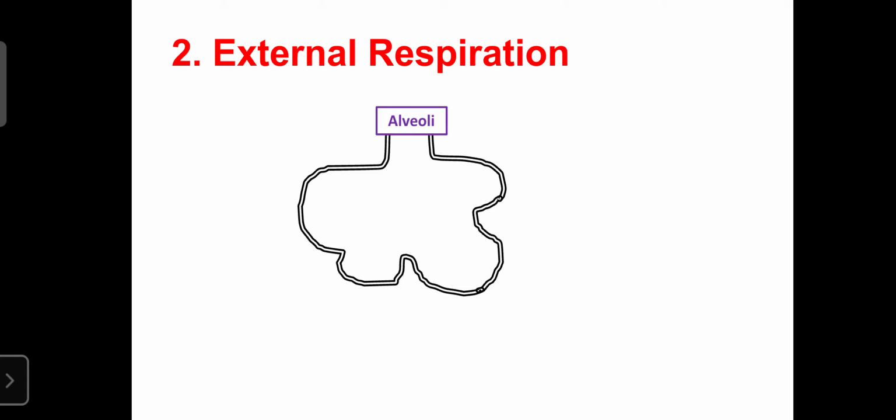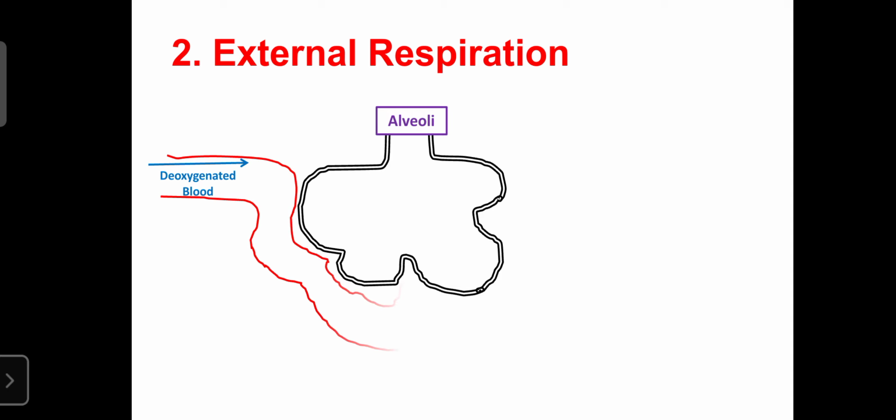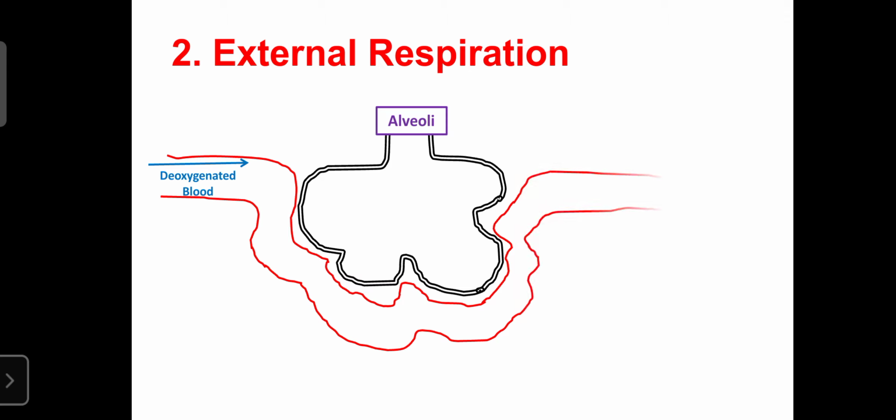So that is the alveoli, and that is the deoxygenated blood. It passes along the alveoli. The blood vessels are a lot of capillaries surrounded by the alveoli. Those capillaries towards the lungs carry the deoxygenated blood, which has low oxygen pressure and high carbon dioxide pressure.